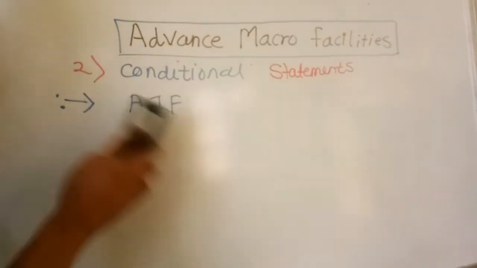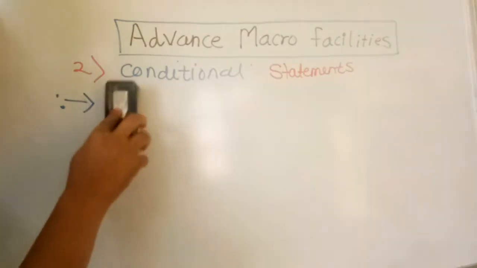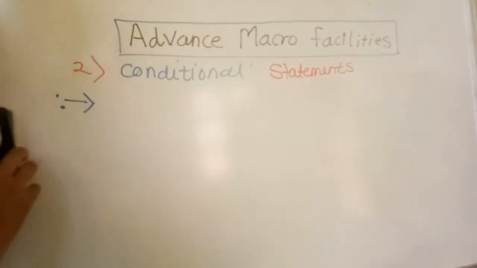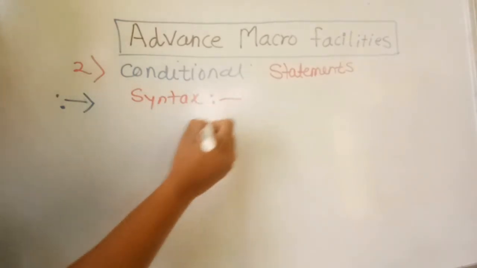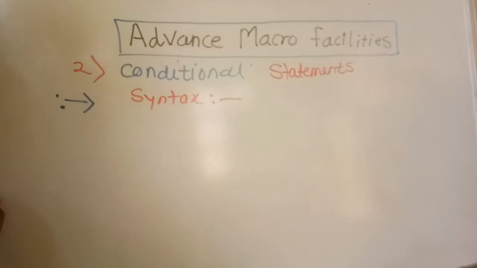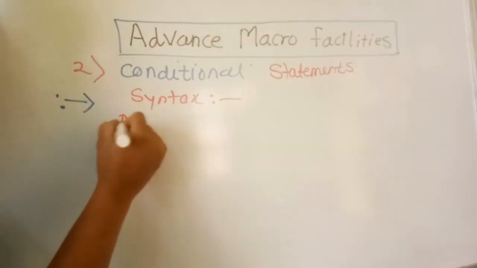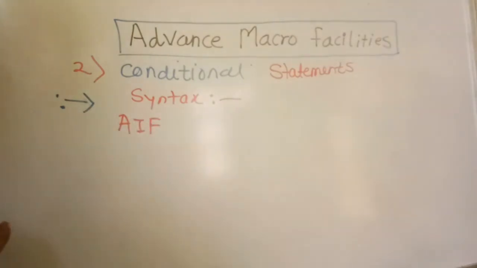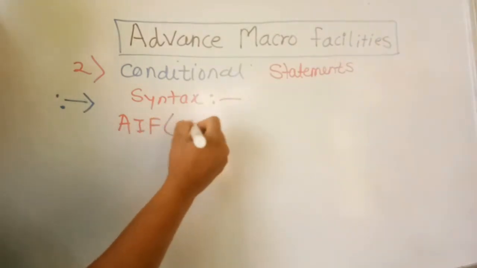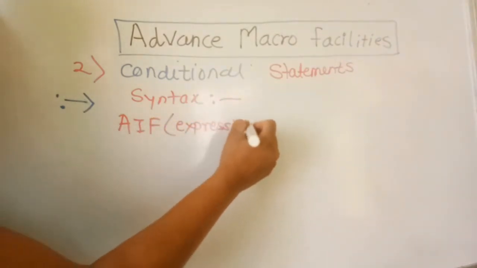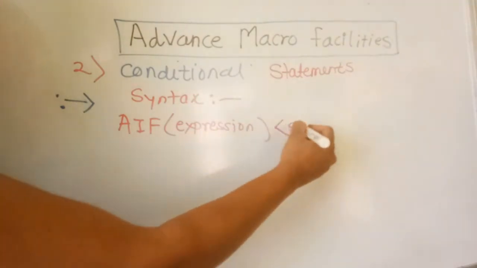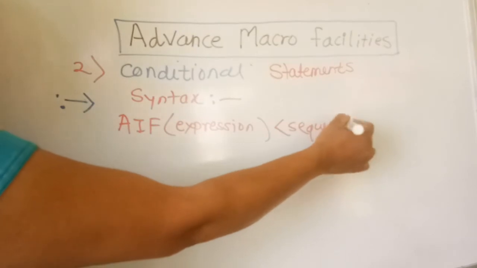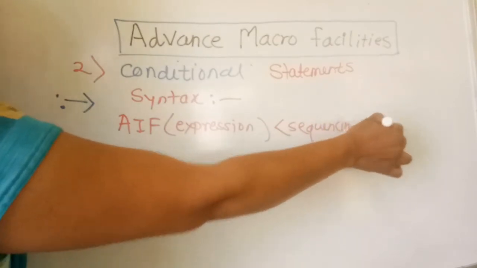As we all know, besides studying theory, if we take syntaxes, then it gives a clear understanding of any part. So what is its syntax? You have to use AIF, then you have to write the expression part, then you have to write the sequencing symbol.